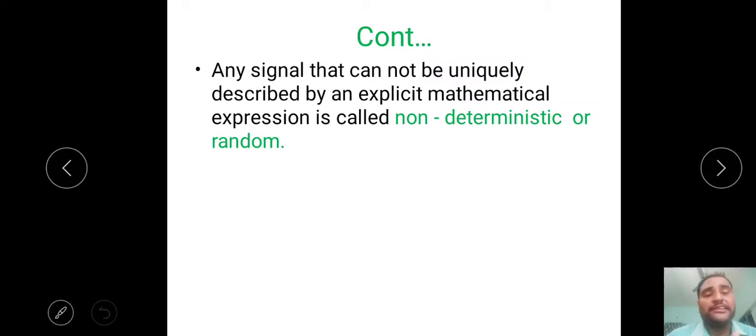In this classification we see what is meant by multi-channel signals, multi-dimensional signals, discrete valued and continuous valued signals, continuous time and discrete time signals, and deterministic and random signals. This is the theoretical topic you have in SP, and you have also studied these topics in signals and systems. That's why I will do it fast.